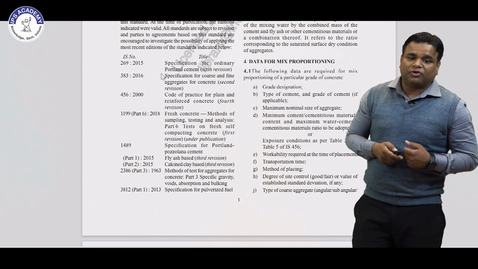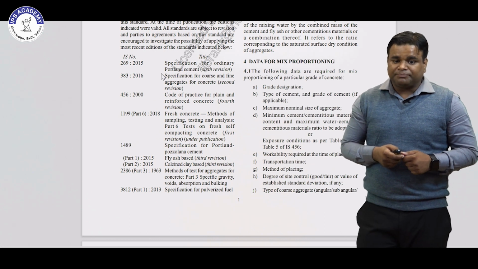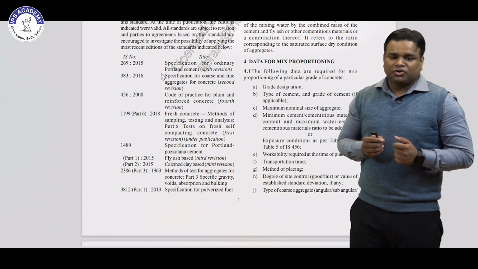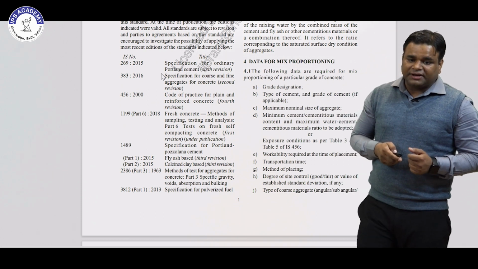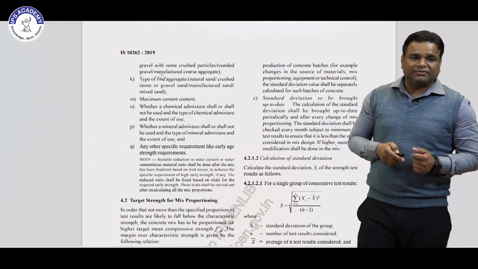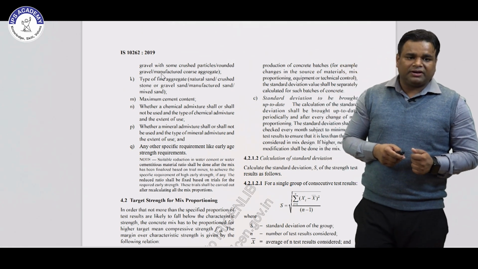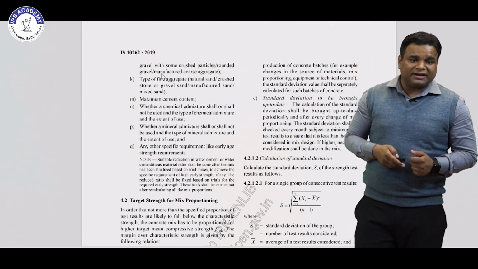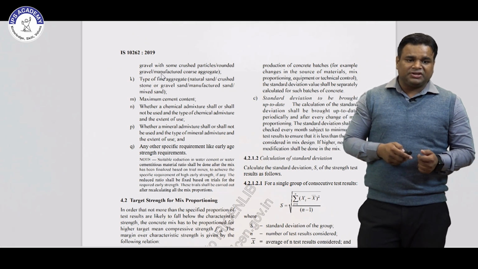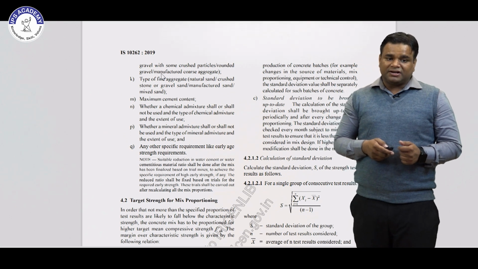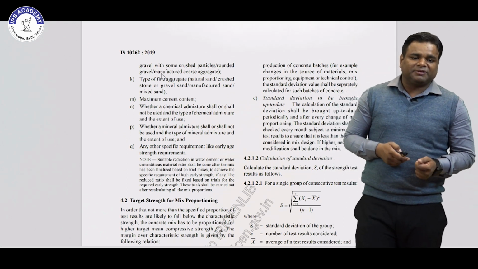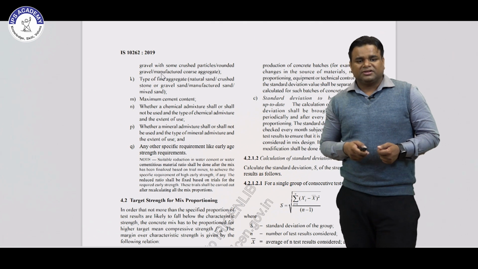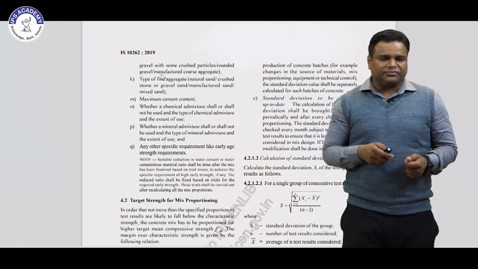Then workability required at the time of placement, transportation time, method of placing, then degree of site control, good or fair, then type of coarse aggregate, angular, subangular, gravel with some crushed particles, rounded gravel, manufactured coarse aggregates, then type of fine aggregate, then maximum cement content, whether a chemical admixture shall be used or not used in the concrete, whether a mineral admixture shall be used or not in the concrete, and any other specific requirement like early age strength requirement.